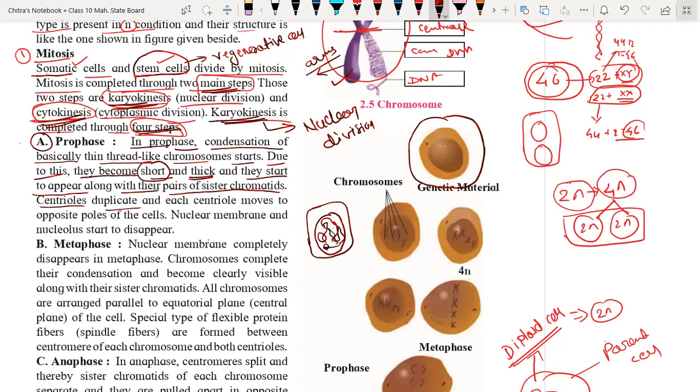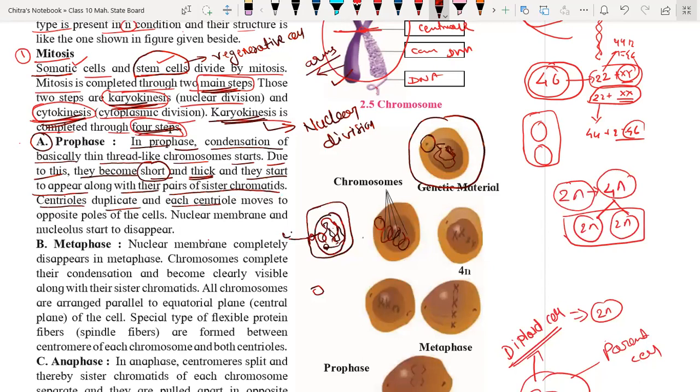Centriole duplicates. See, in the cell outside the nucleus, here we have the centriole. That centriole splits. Here we have the centriole, and here we have the chromatin fiber, but it does not appear yet. But when condensation starts, you can see chromosomes 1, 2, 3, and 4, and that centriole splits